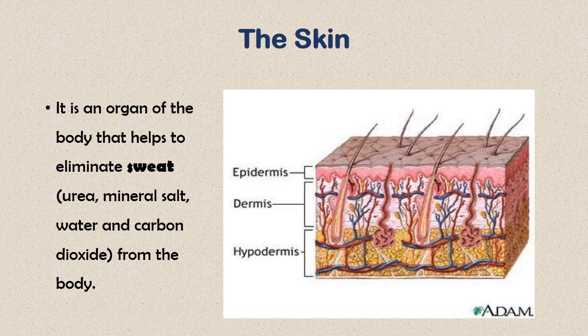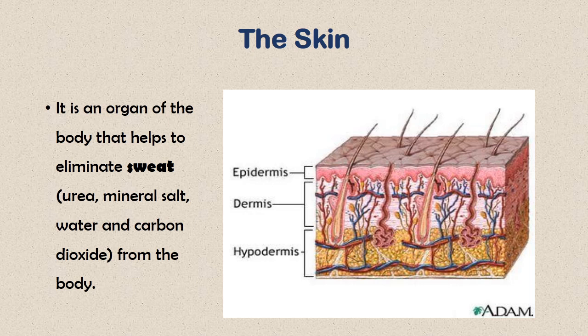Now finally, we'll be looking at the last excretory organ that we have in the body, which is the skin. The skin itself is the largest organ in the human body. It covers the whole body, and it has 3 layers: the epidermis, the dermis, and the hypodermis.